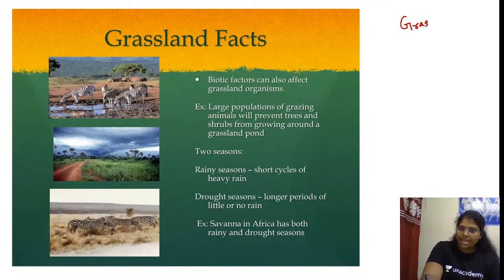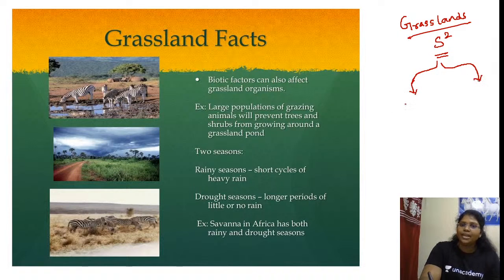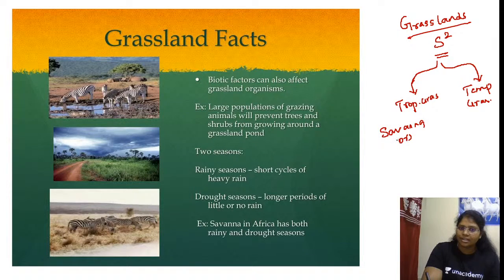So for grasslands, can I give the keyword S cube or S square? Can we remember S square for grassland, which means tropical grassland and temperate grassland. Tropical grassland, temperate grassland. Tropical is savanna or Sudan. Okay. Temperate is steppe.